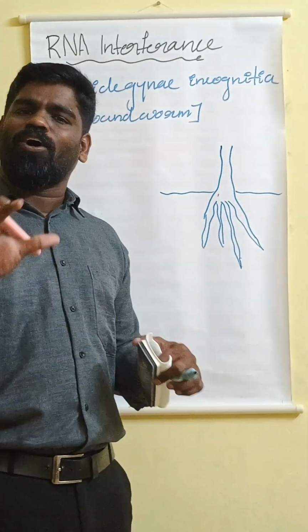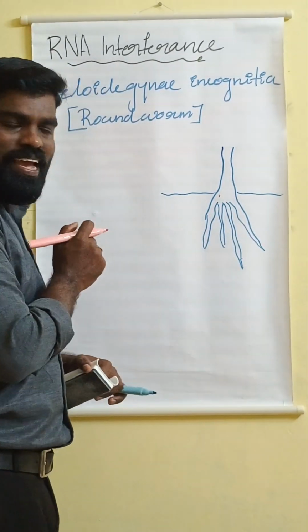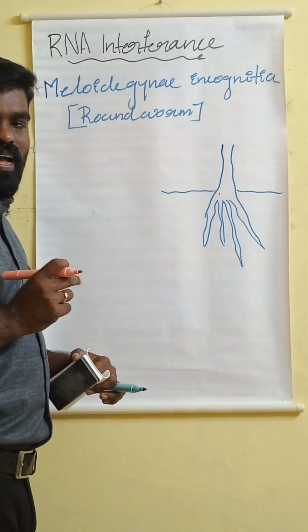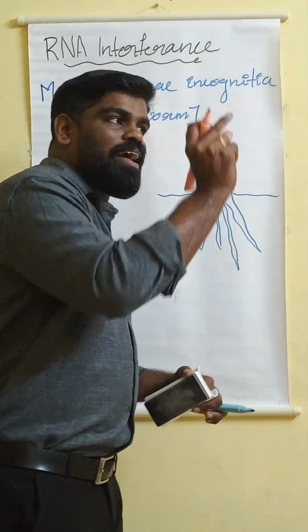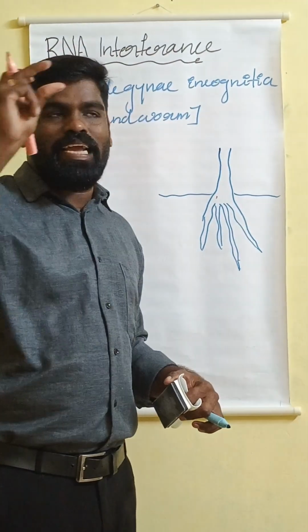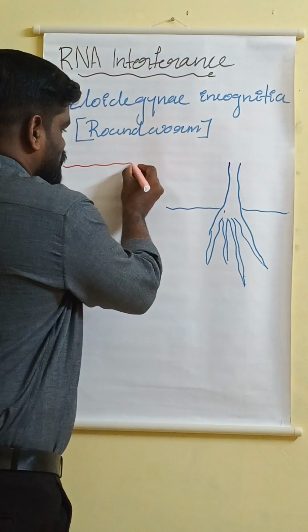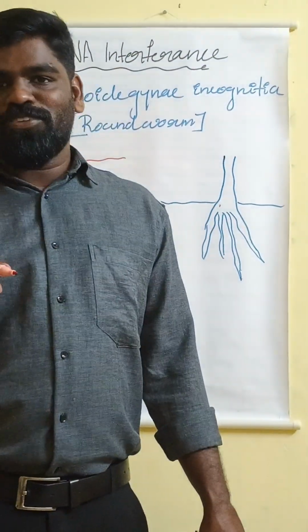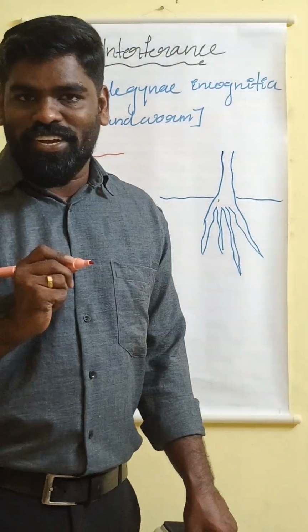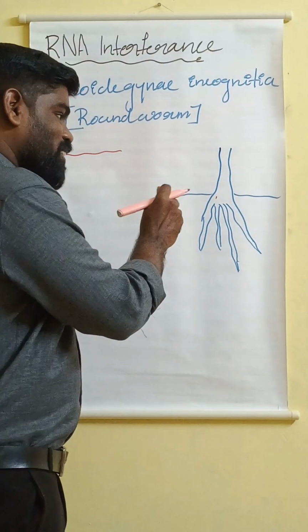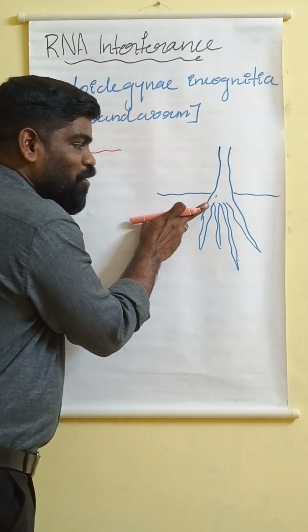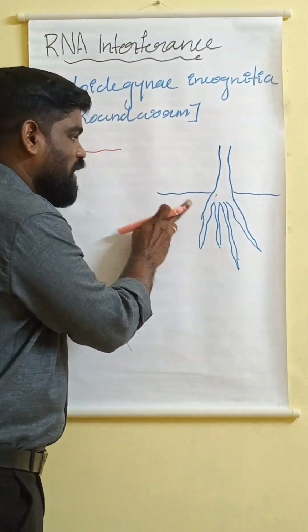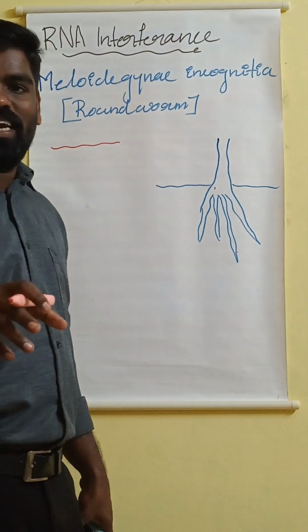So the same process will happen here. As a result, what will happen? From DNA it will produce an RNA. Usually the DNA is double stranded and RNA is single stranded, right? But here, the RNA which is produced in the root of the tobacco plant becomes double stranded. How does it become double stranded?